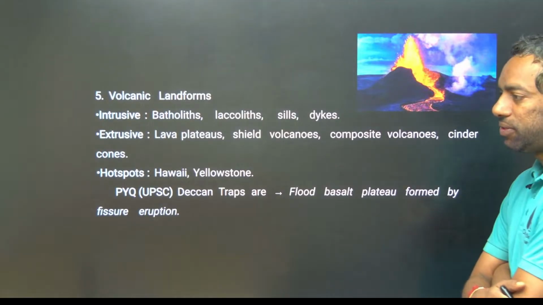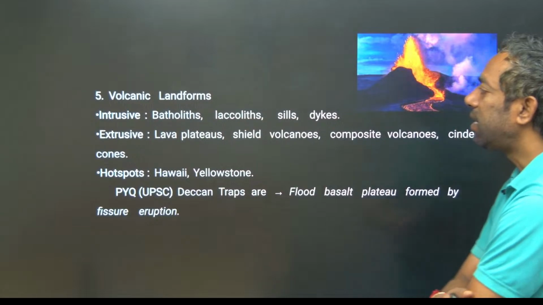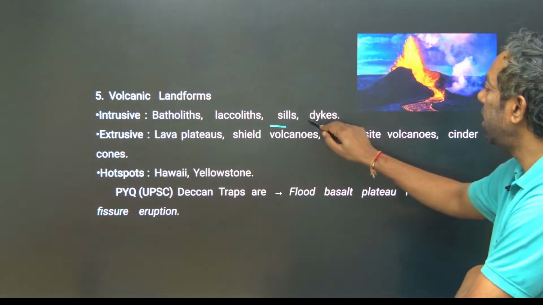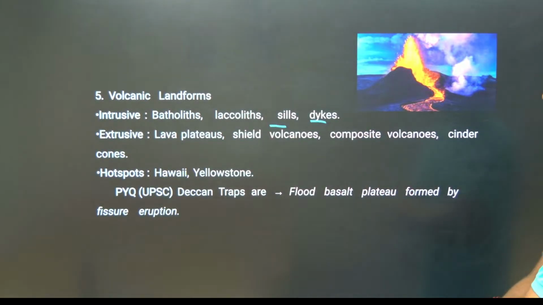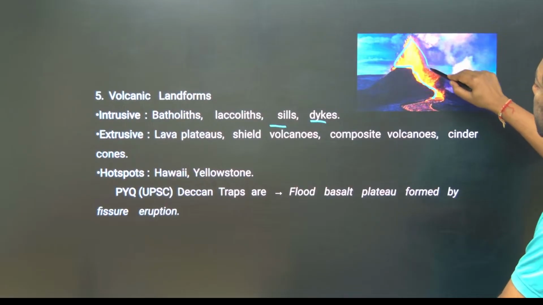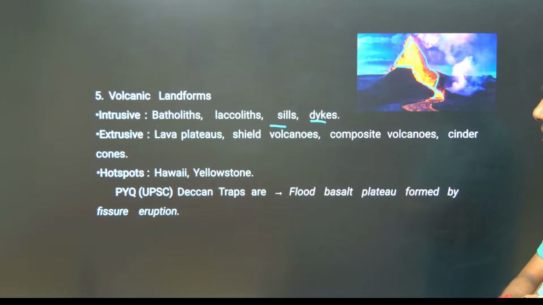Volcanic landforms. These are intrusive and extensive. Guys, they might not ask you these names like sills and dykes. In volcanic landforms, molten material vents out from the earth's surface, the earth's crust.